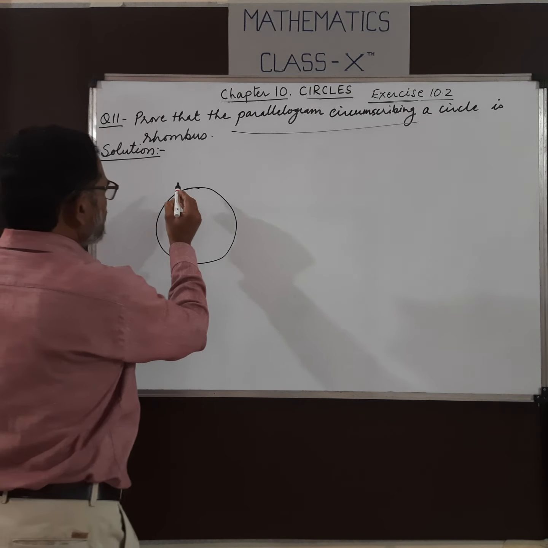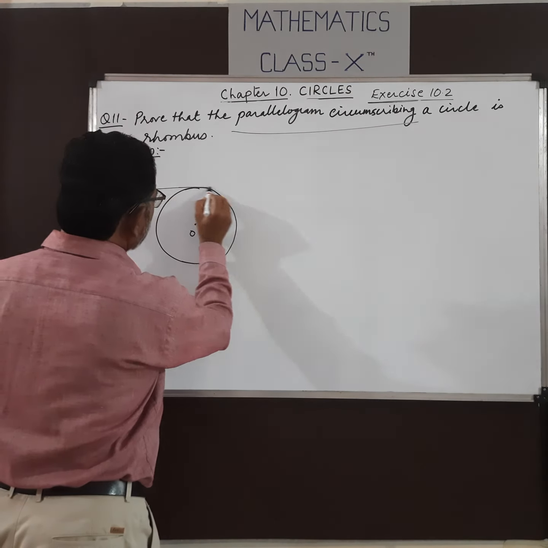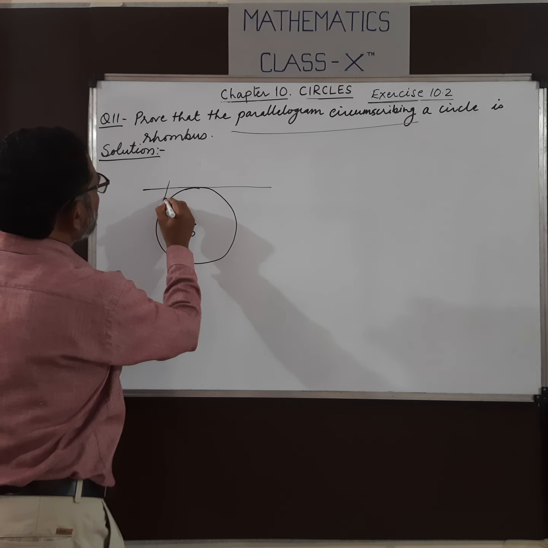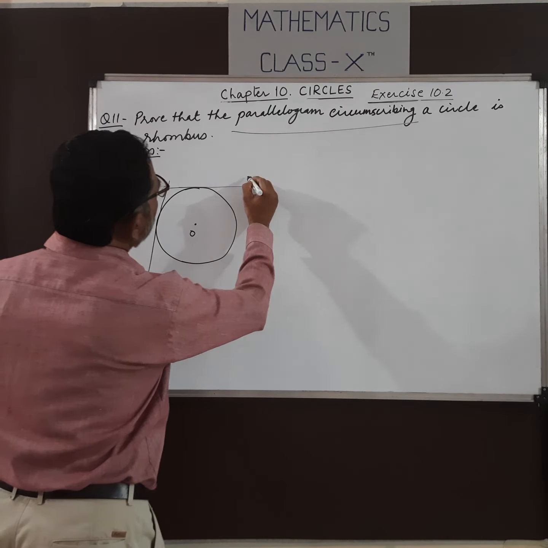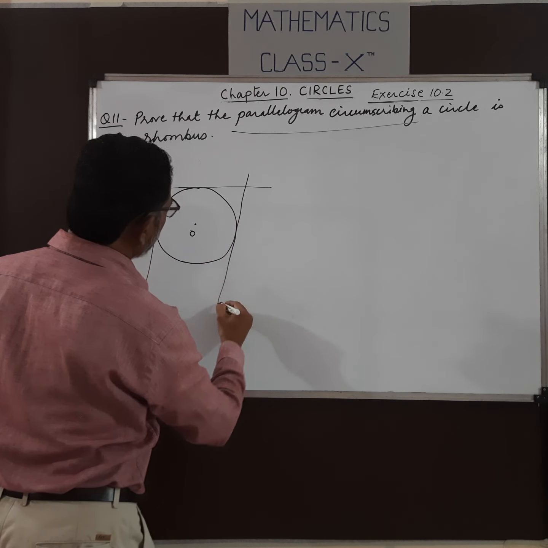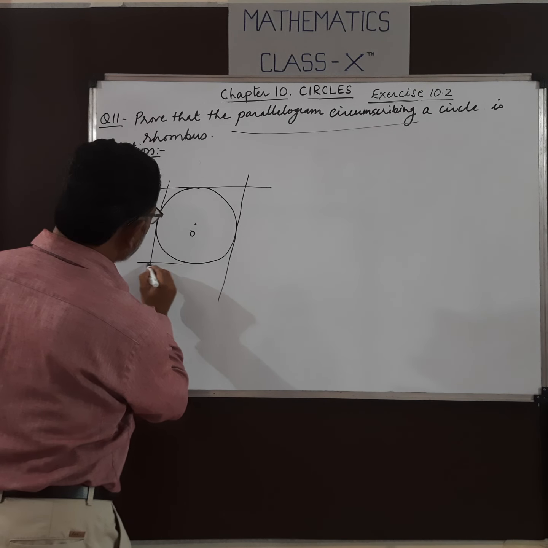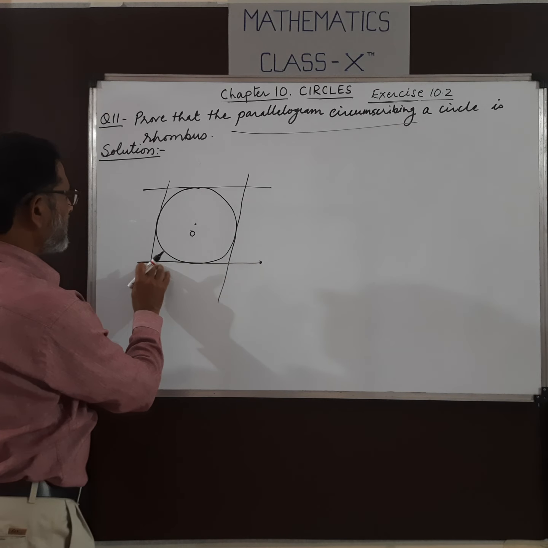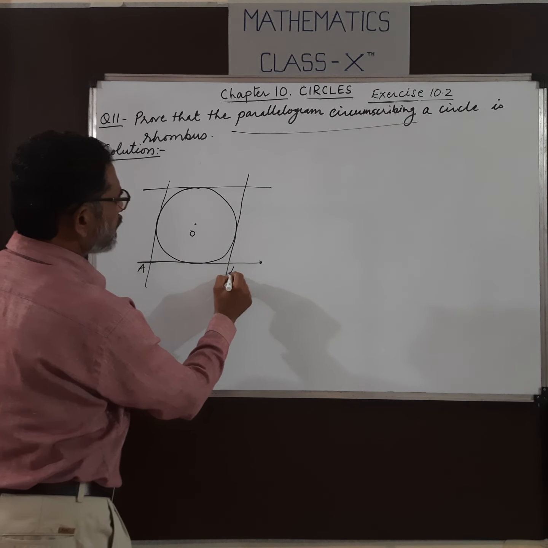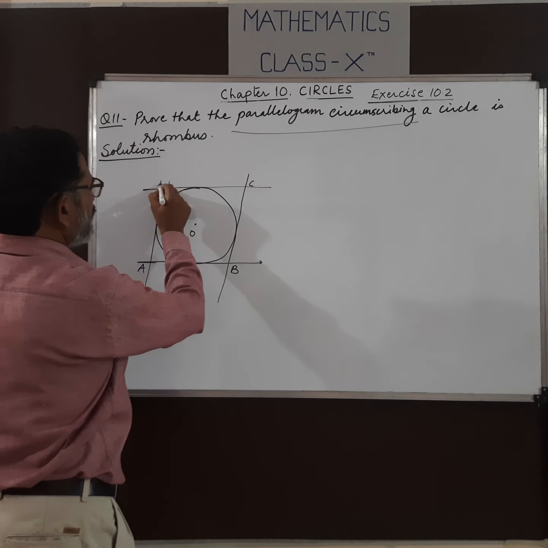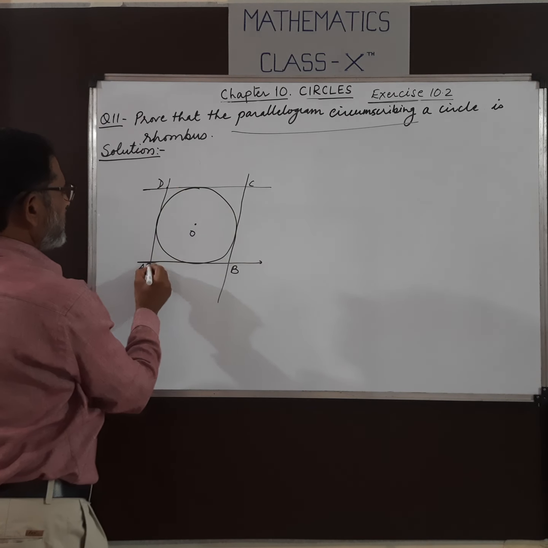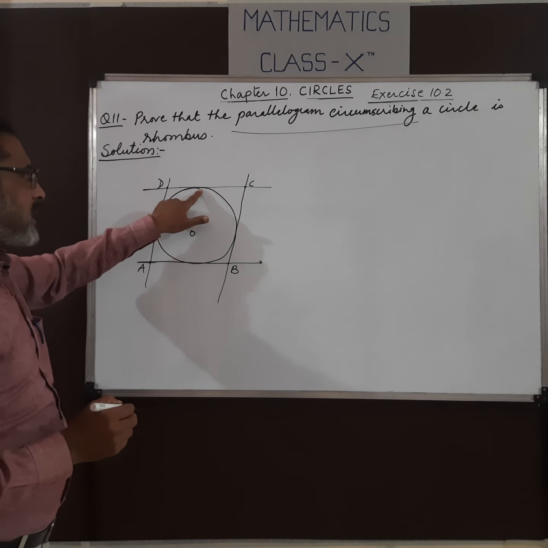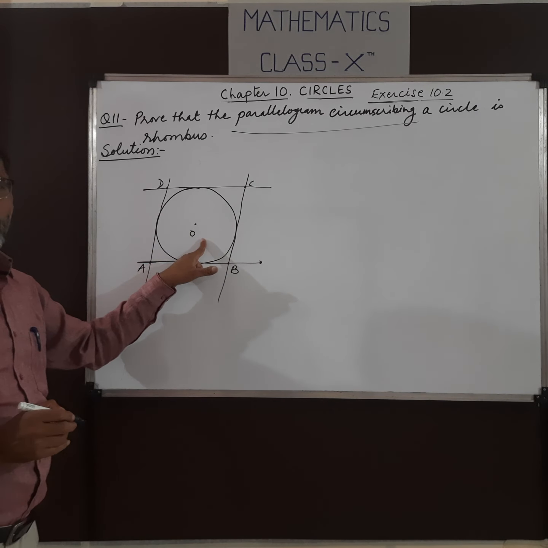Suppose we draw the parallelogram. Now ABCD is a parallelogram which is circumscribing a circle with center O.